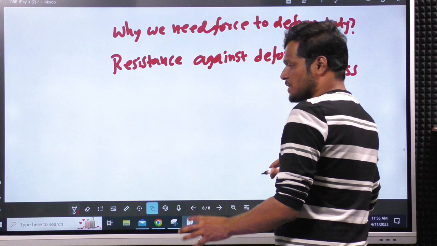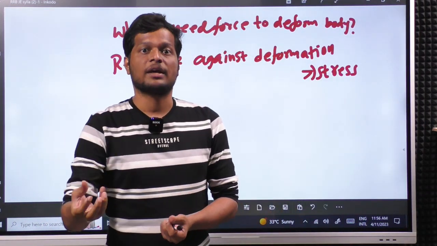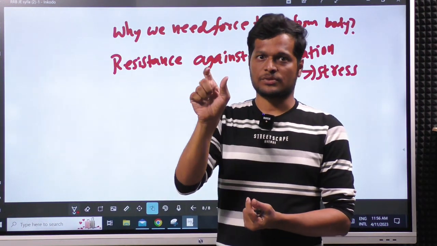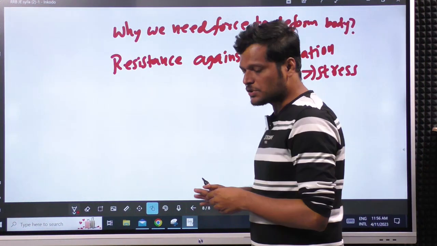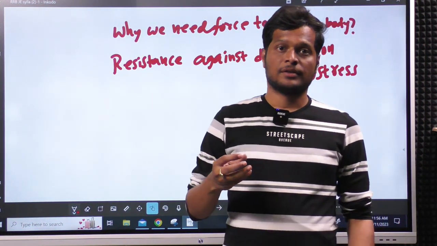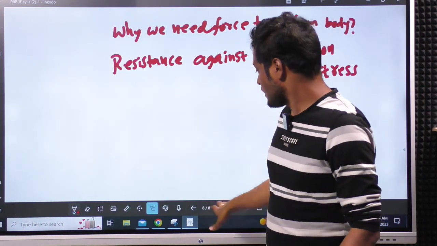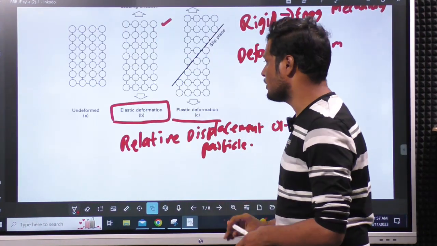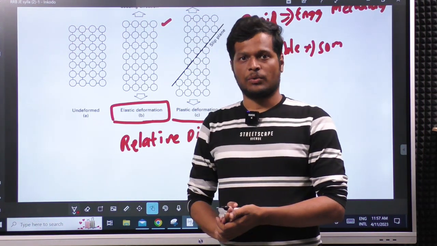Without starting the subject, I am telling you these basics so that you will understand the name of the topic clearly by knowing these terminologies initially. Okay. So, why do we need force to deform a body? Because it has a resistance. In particular, we are dealing only with elastic deformation, which will come back to its original position.